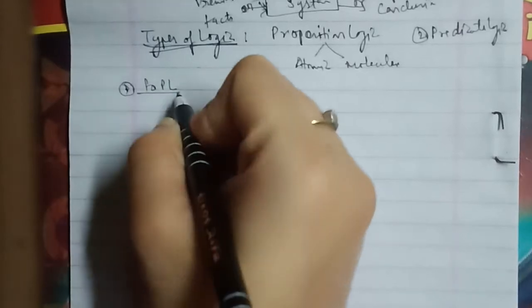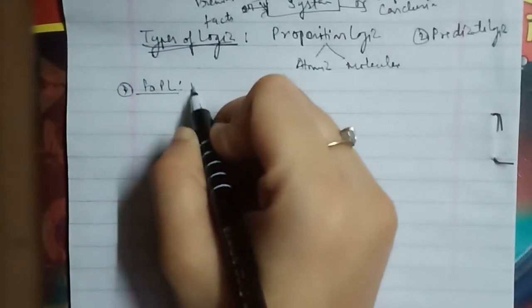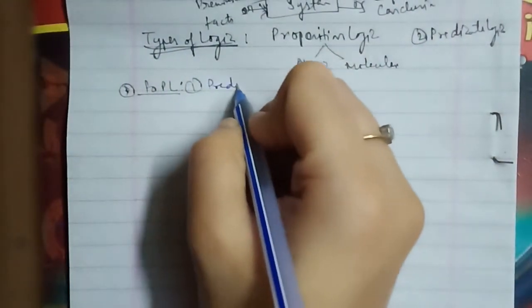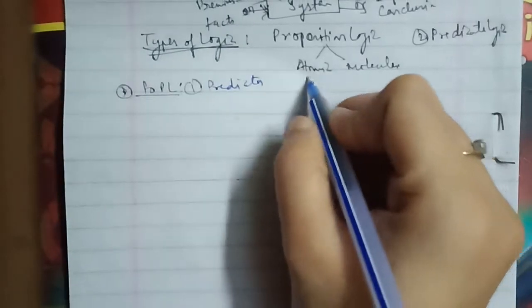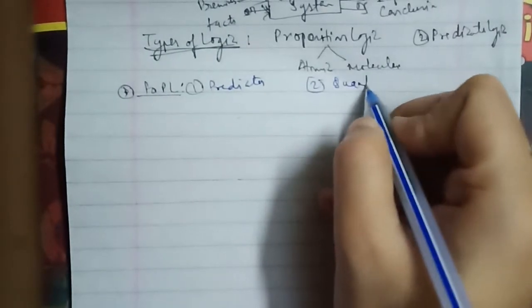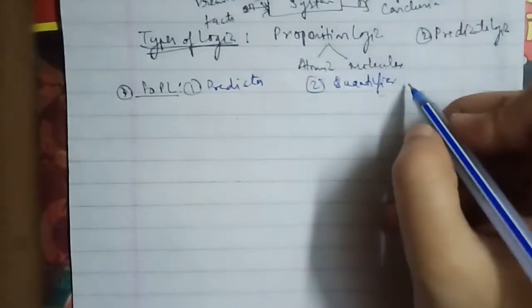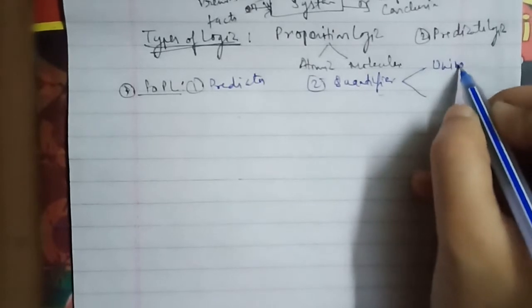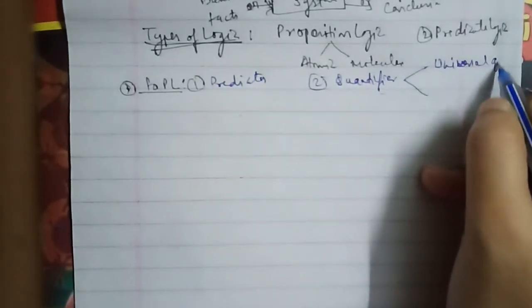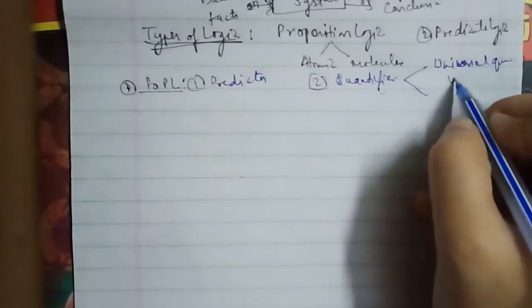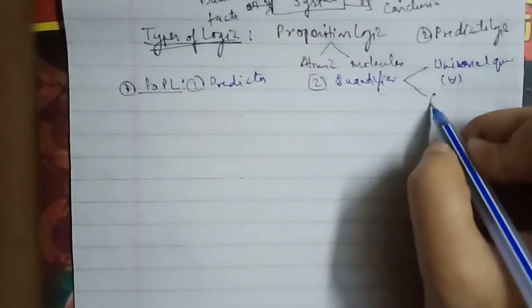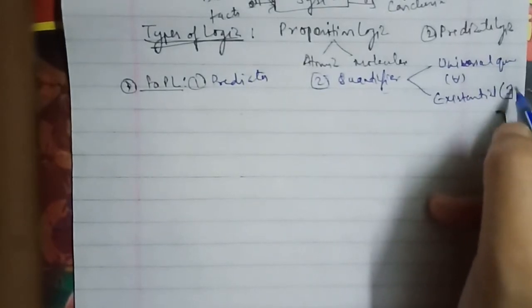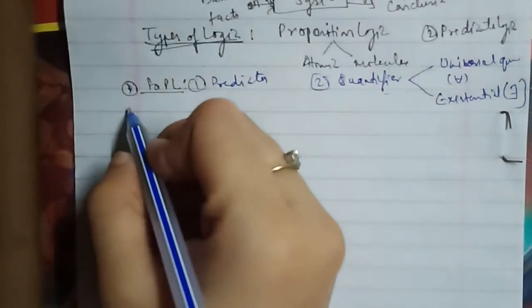FOPL has been divided as follows. The first is the predicate. The second is quantifiers, which are divided into two: the first is the universal quantifier, which is represented like this, and the second is the existential quantifier, which is represented by this. The third we have is terms.